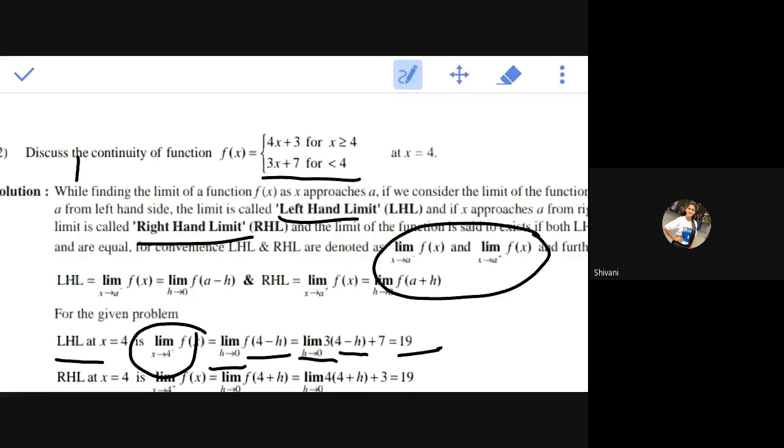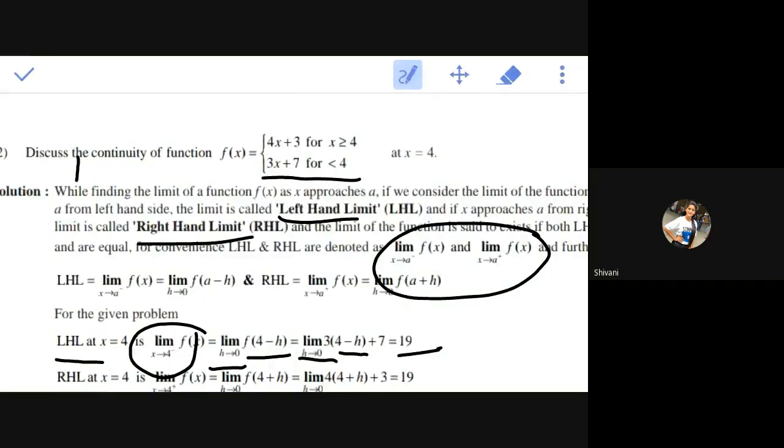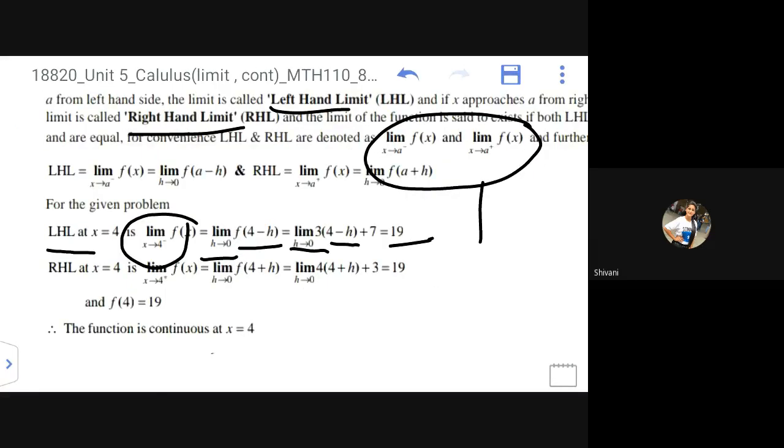Similarly, for calculating the right hand limit, we take limit x tends to 4 plus f(x). So it is limit h tends to 0 of f(4 plus h), or f(h plus 4), whatever you are comfortable with.